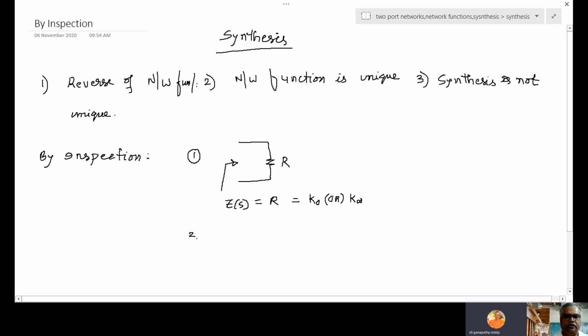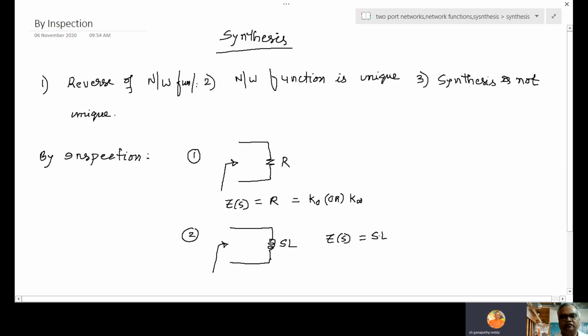Like that, if it is only an inductor, what is Z of S? Z of S is equal to SL.